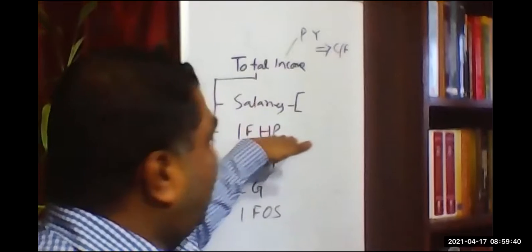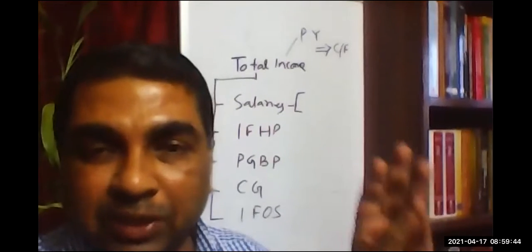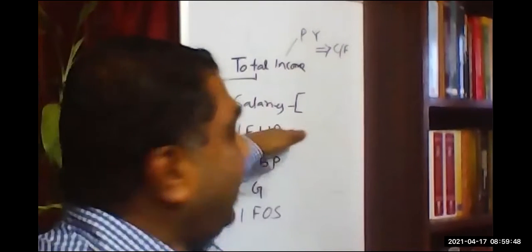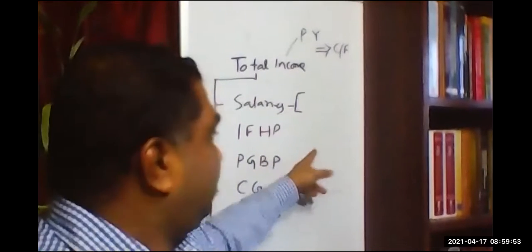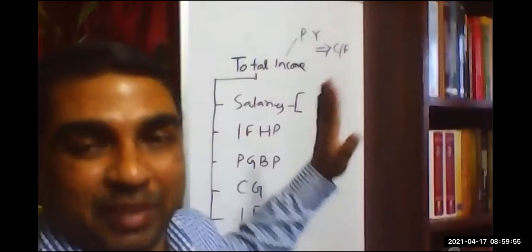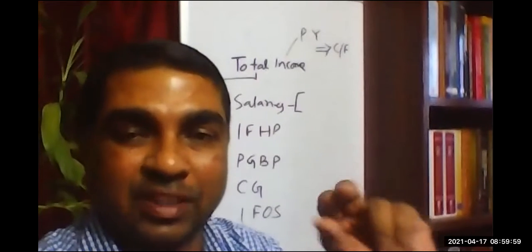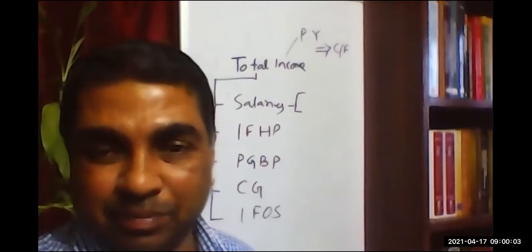And in house property also, there can be multiple sources. There can be house 1, house 2, house 3, house 4. One can have multiple houses. This is one head, and there can be multiple sources. It is also possible to make some inter-source adjustment. That means one house property has a profit, another house property has a loss, that can be adjusted. That is what we call inter-source adjustment.